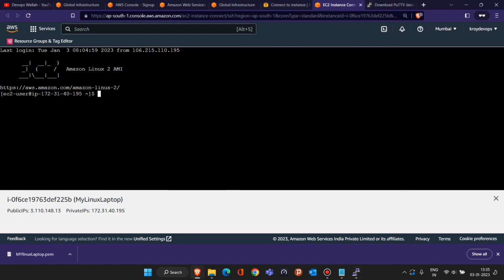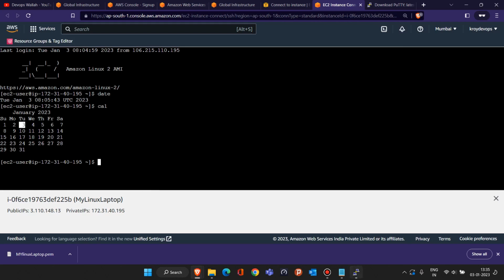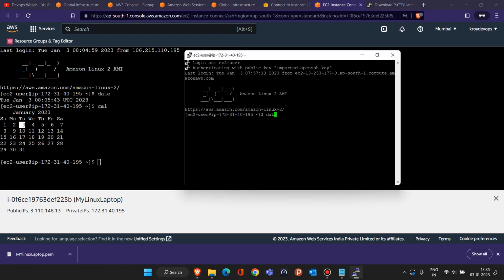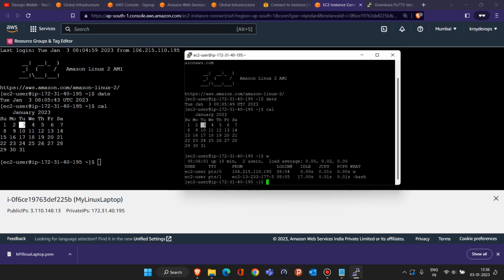Like here you give the date command, cal command to see the output. Similarly, in Putty also you can type date, cal, and you will get the same output. Both are connected to the same machine. How can you verify? Just hit W here. If you hit W, you'll see that one person is connected from this IP address, and the other person is connected from this IP address, to the same machine. So this is how to connect to the Linux machine using Putty.